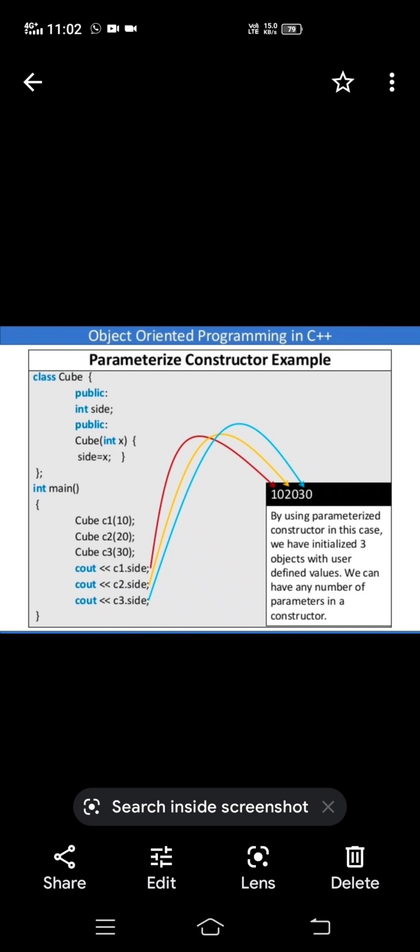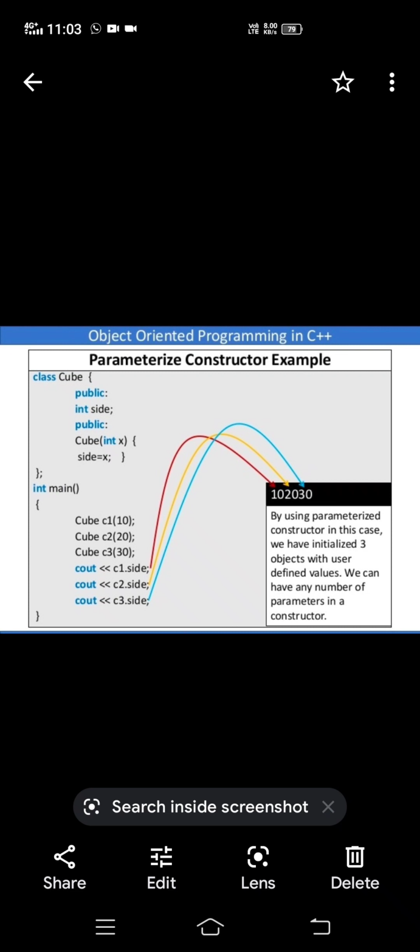So in C2, the side value is 20. Same for C3: in C3, the side value is 30. So we have taken three objects. In C1, the side value is 10. In C2, the side value is 20. In C3, the side value is 30.